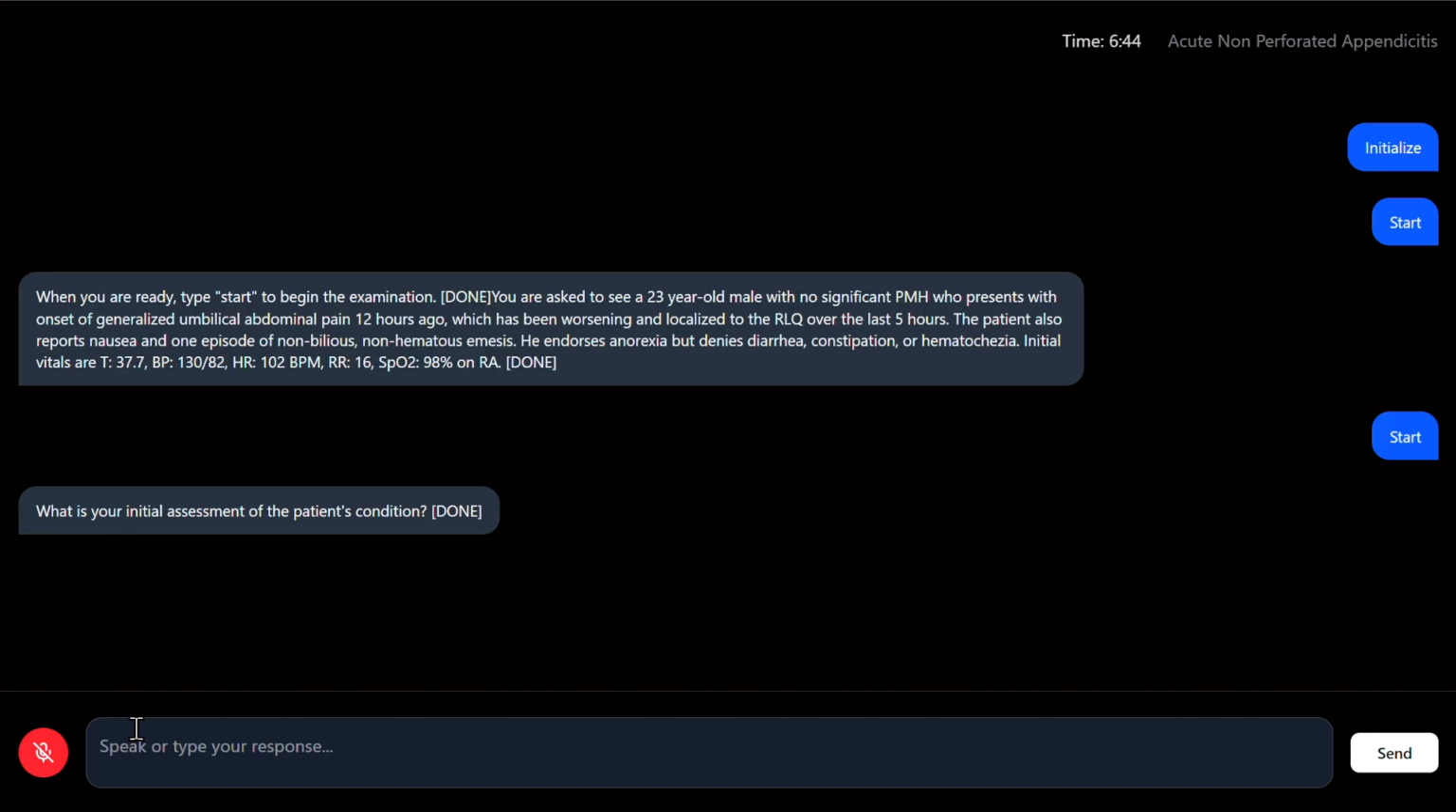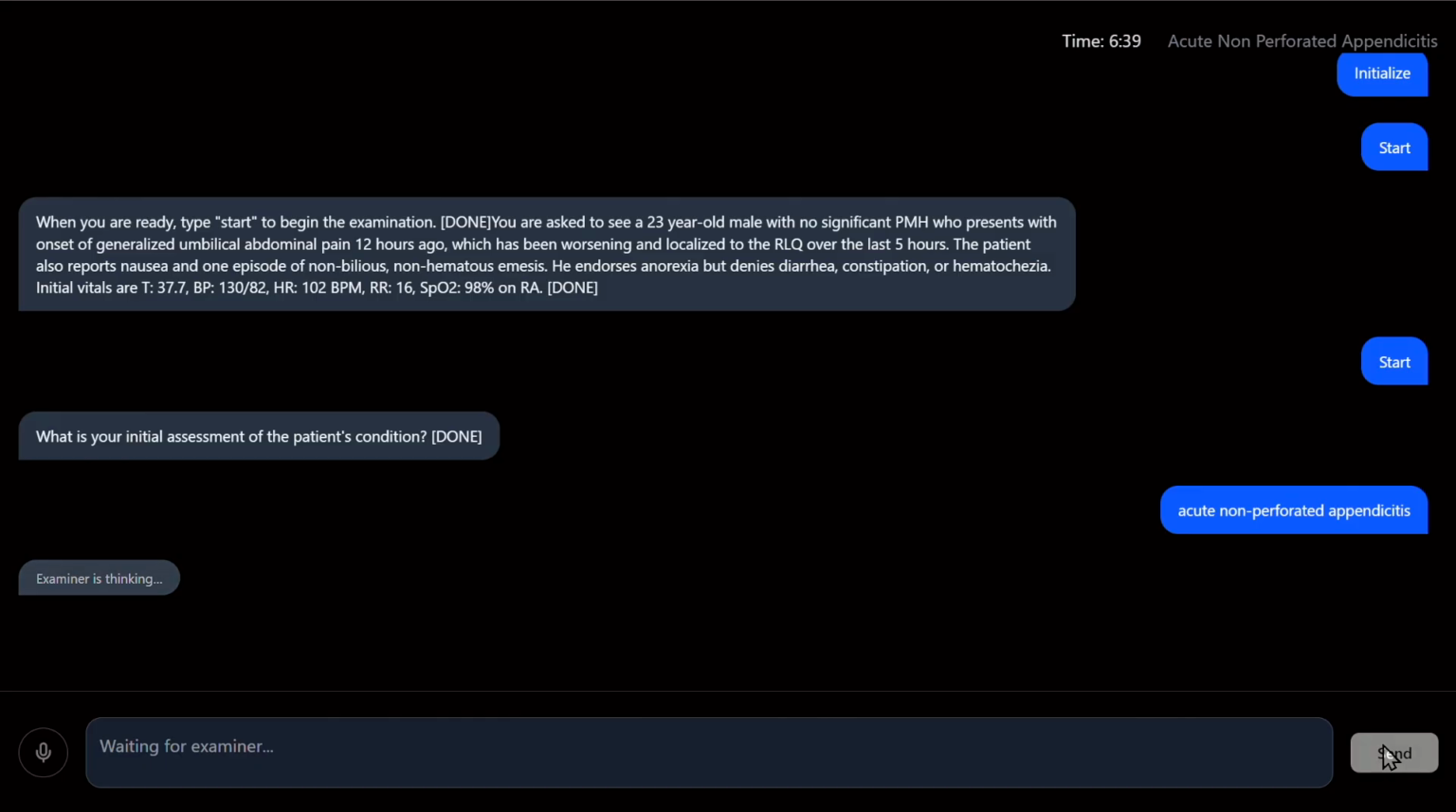Acute non-perforated appendicitis. The front end picks up his voice, converts it to text, and then it's sent off to the back end.